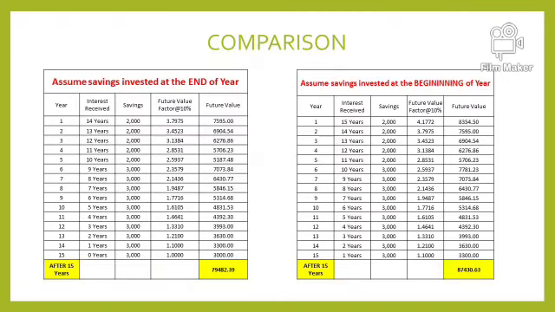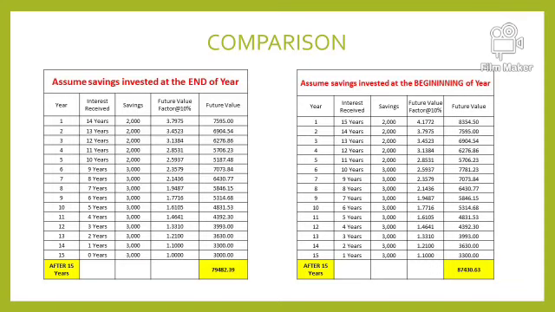So in this slide, as we see the comparison, if you invest the amount at the end of the period, the total amount with interest which we can receive on our investment is 79,000. Whereas if we invest the amount in the beginning of the period, that means starting of the year, the amount which we receive is 87,430.